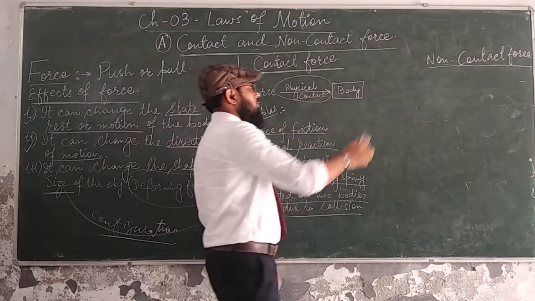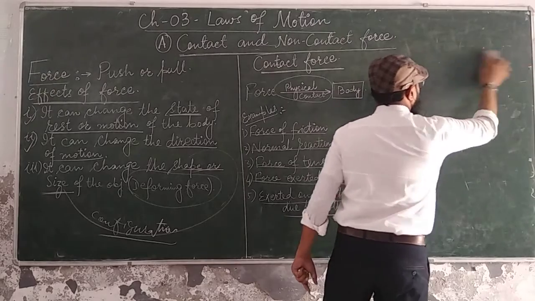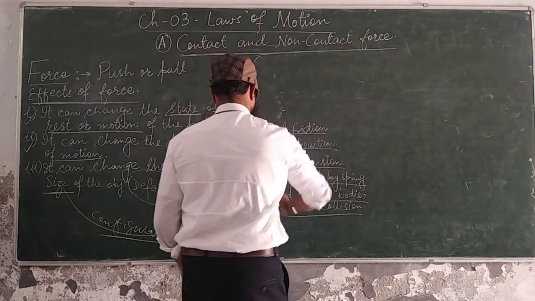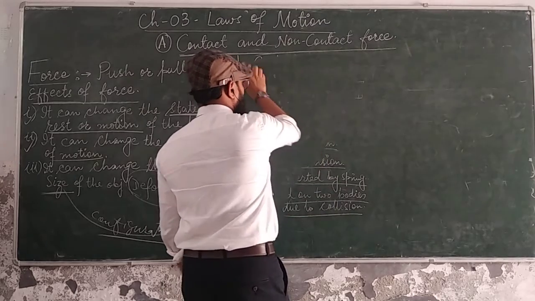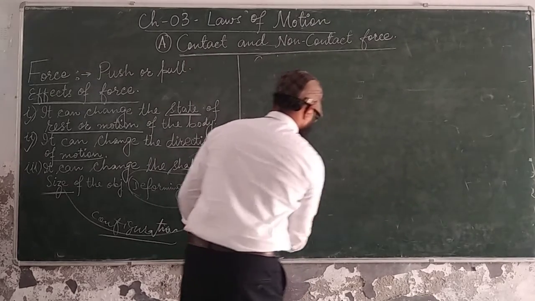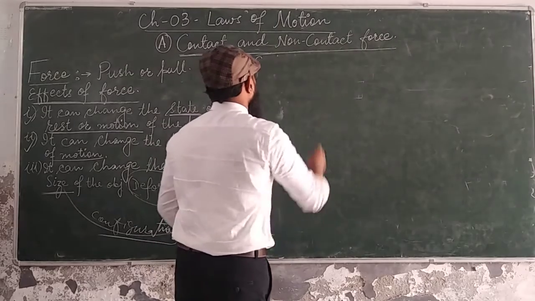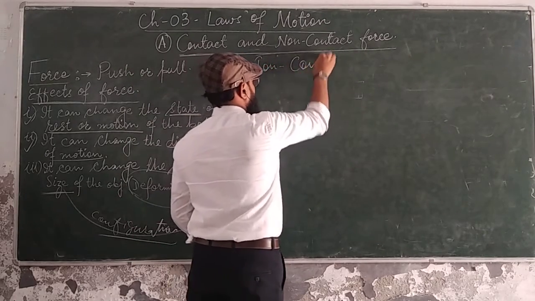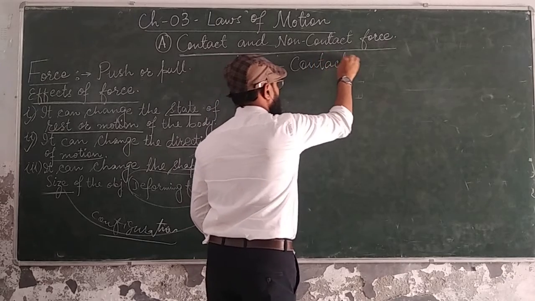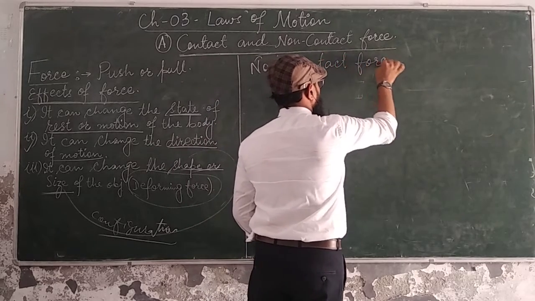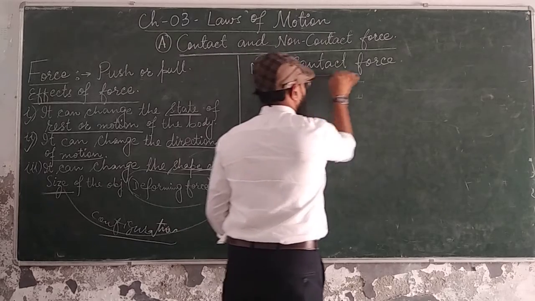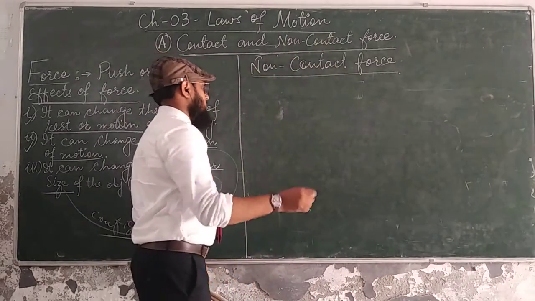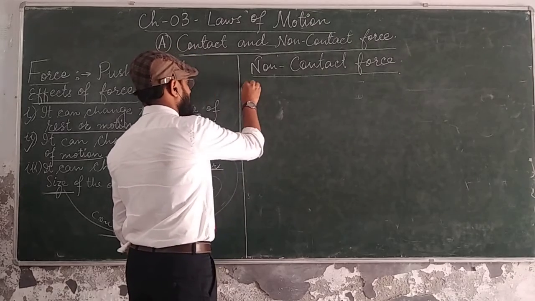Now the next thing we are going to do is non-contact force. See, as we know, in the case of contact force, there is physical contact between the agent and the body, but in the case of non-contact force, there is no direct or physical contact between the body and the agent. Okay, so examples will give you a proper idea.